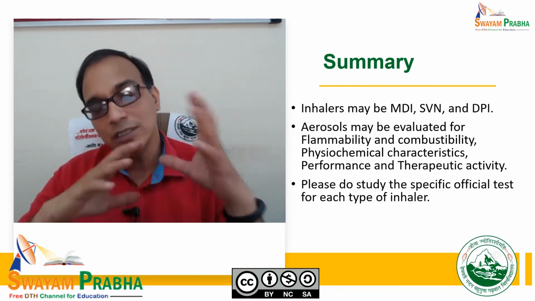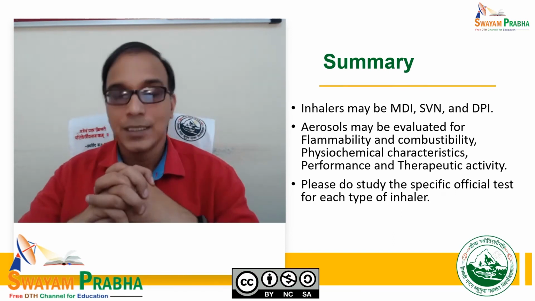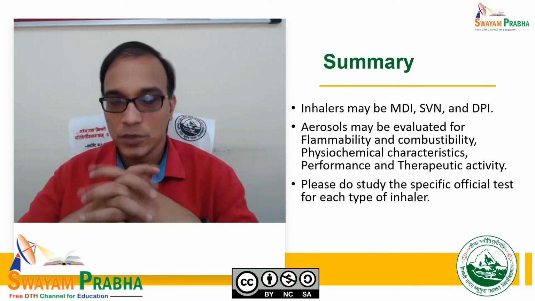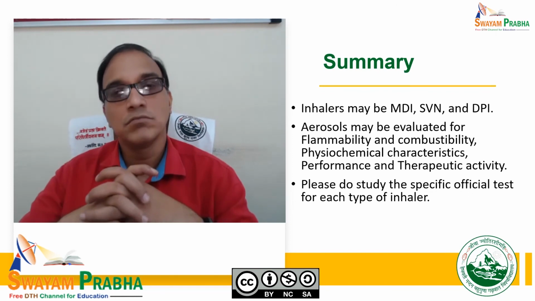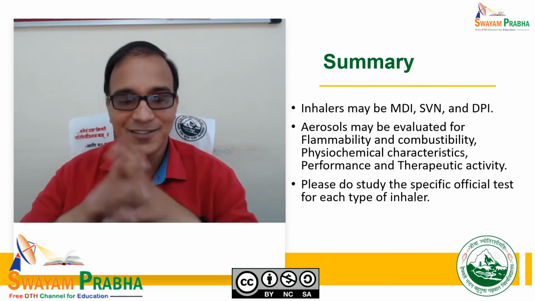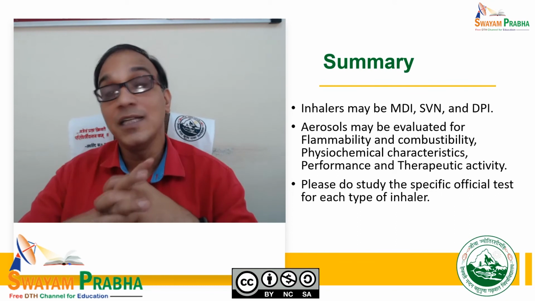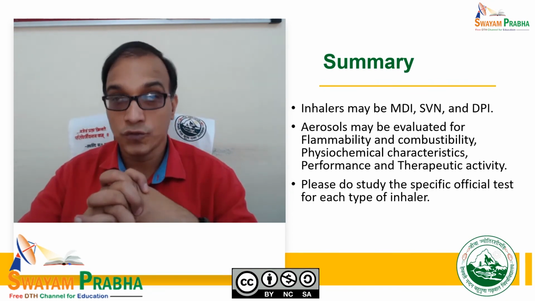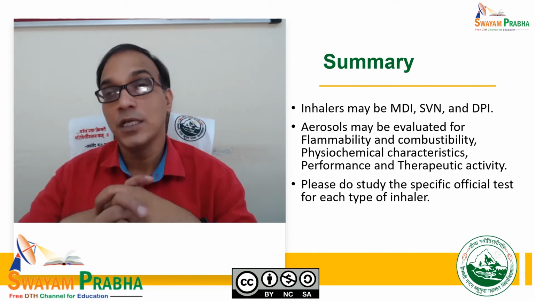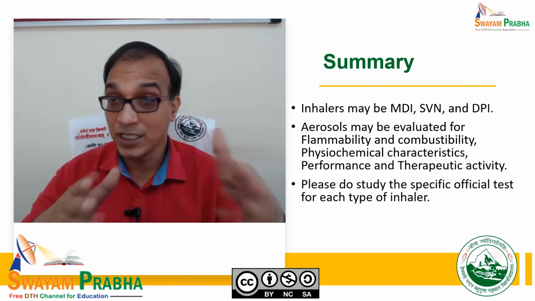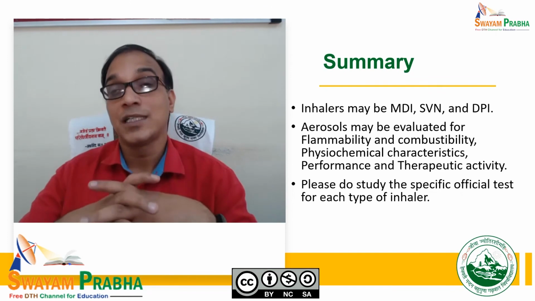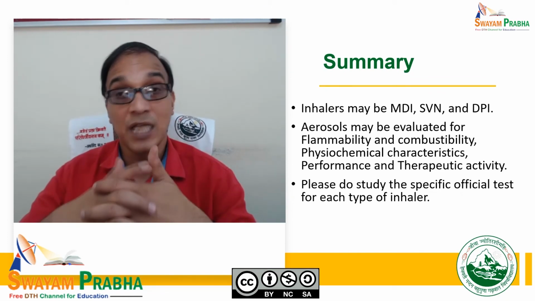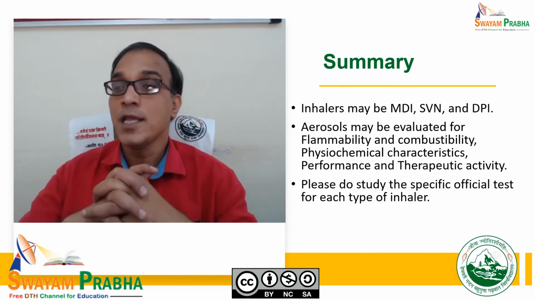So this ensures uniform dosing. Second are small volume nebulizers. They may be of three types. Have you learned these? Please refer to them. Then DPIs, dry powder inhalers, are very widely used by asthmatic patients. We mentioned Exubera for taking insulin. Dry powder inhalers are being practiced and they have been approved by the US FDA.